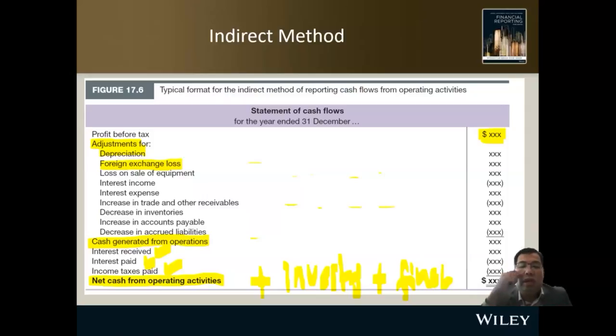You are going to total the net cash flow from operating, from investing, financing. That will give you net decrease or increase in cash and cash equivalent plus the opening balance of your cash and equivalent. So you will get your closing balance, your closing amount of your cash and cash equivalent.